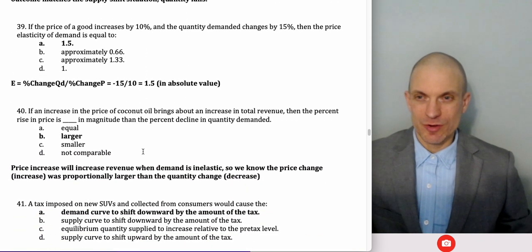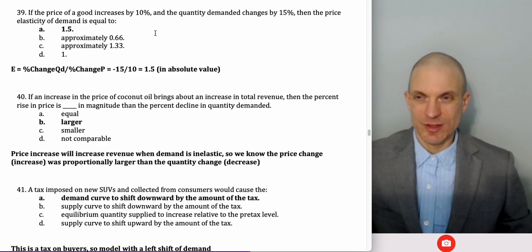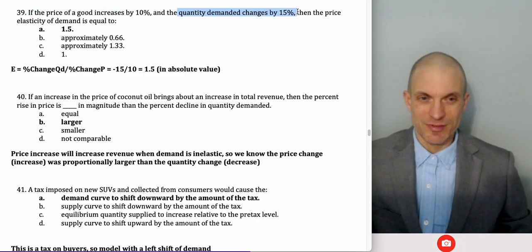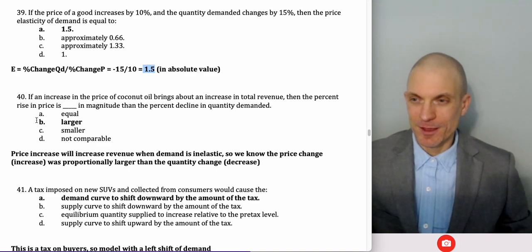If the price of the good increases by 10%, quantity changes by 15%. Price elasticity is going to be minus 15 divided by 10 equals 1.5 in absolute value. Right, so price increased by 10, quantity is going to decrease by 15, although you didn't need to track the negative sign here because we're interpreting these just in absolute value anyway.